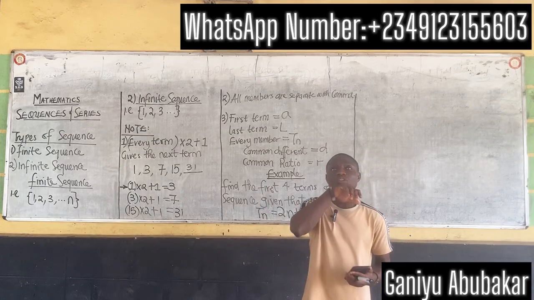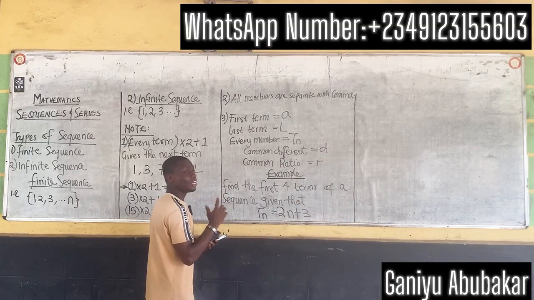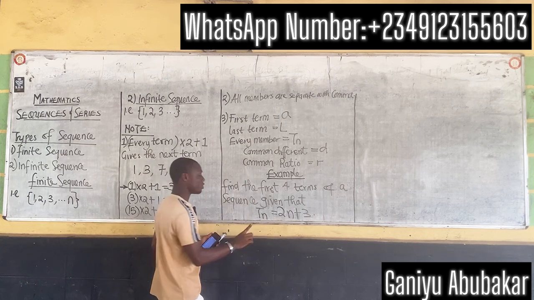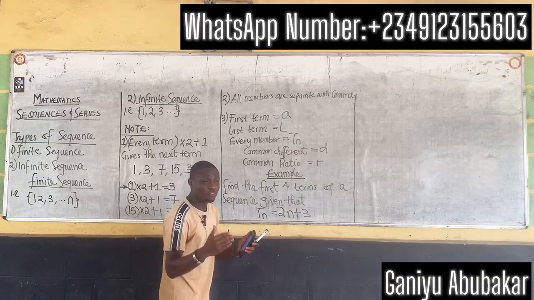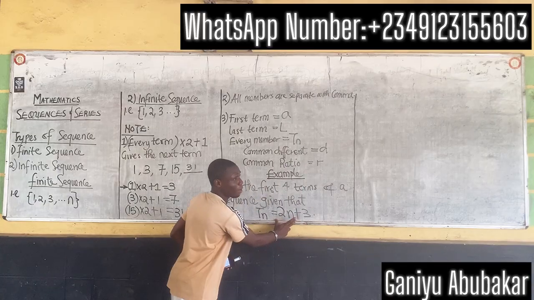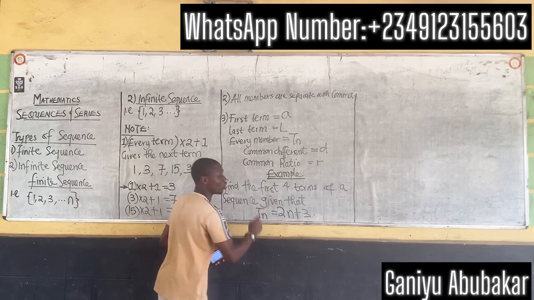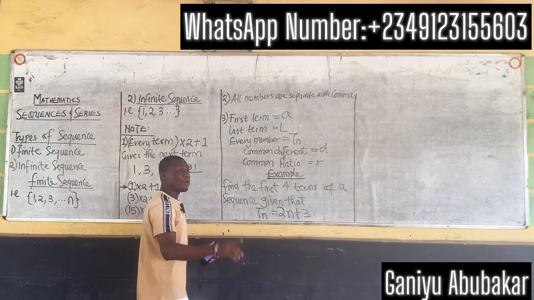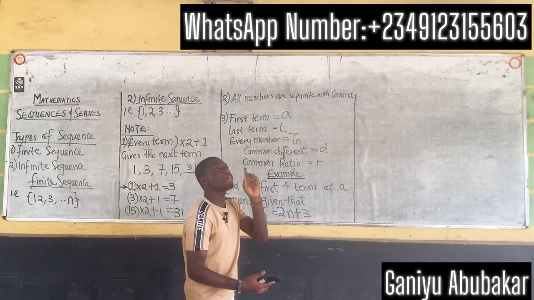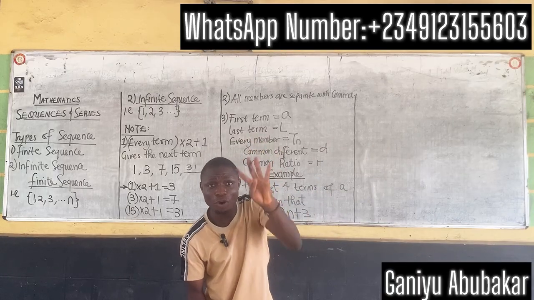First things first, in this case, when it comes to sequence examples, they will always give you a formula or an expression. For instance, here my expression given was Tn equals 2n plus 3. They will always give you something attached to that question, in the formula format, as you can see. My task is I'm asked to find the first 4 terms. For first 4 terms, it means first term, second term, third term, and fourth term. These 4, I'm looking for them.